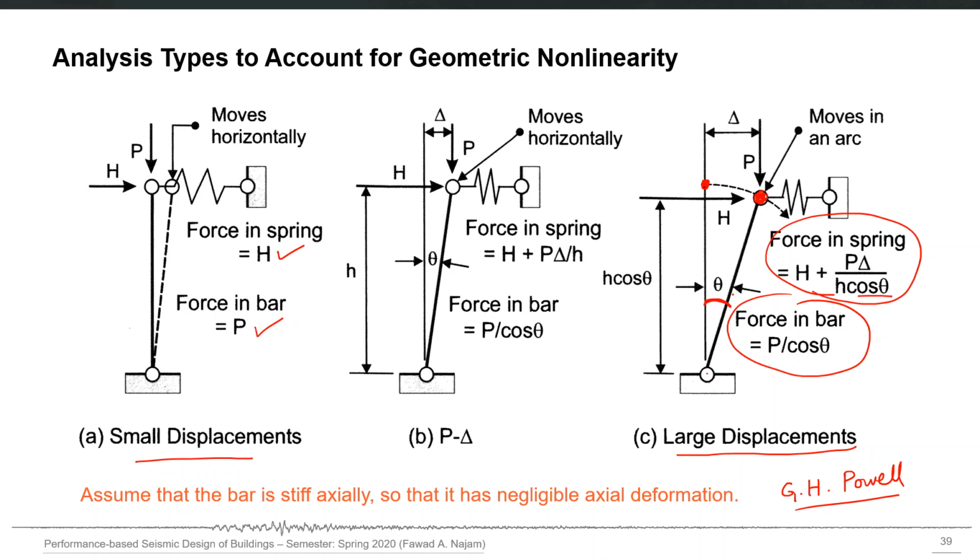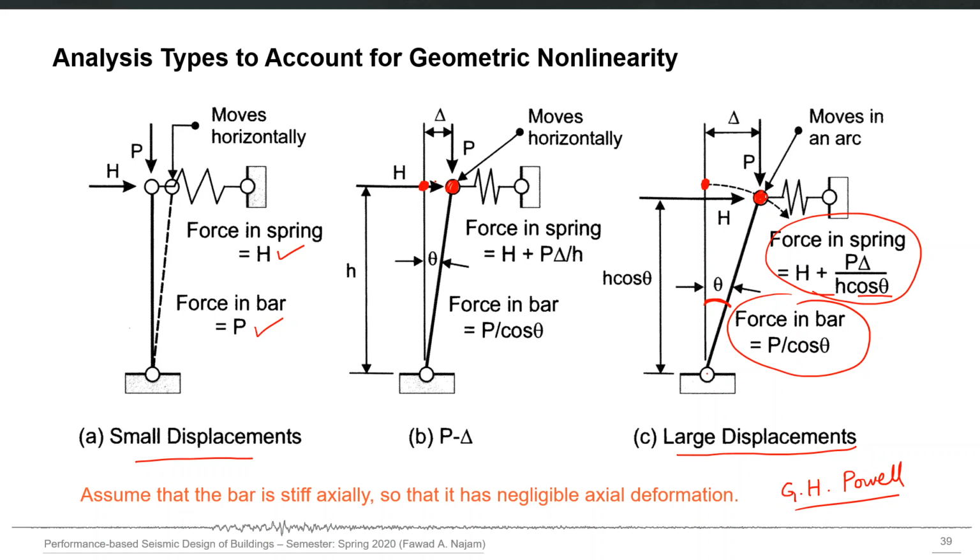In between these two extremes is the P delta analysis, and that is that you consider the equilibrium in deformed shape but you assume that the deformations are negligibly small. So instead of simply rotating the original point and going down also, you will simply say that it is translated into a new position. So in a sense, you are not actually using the deformed shape, you are using its, you can say, approximated deformed shape. And you are saying that the effect of that approximation is negligible. So you are allowed to do that.